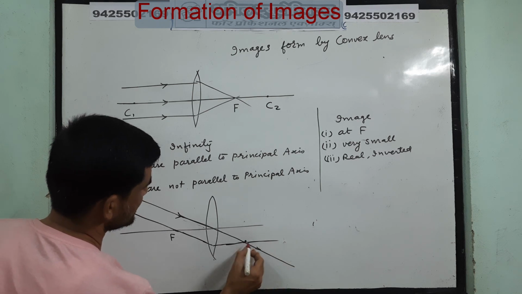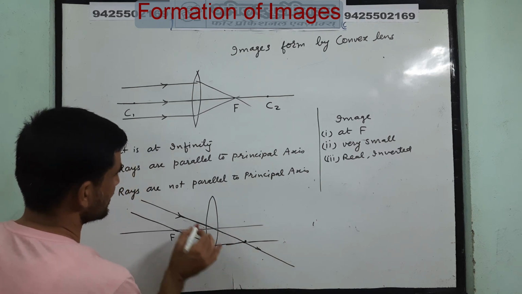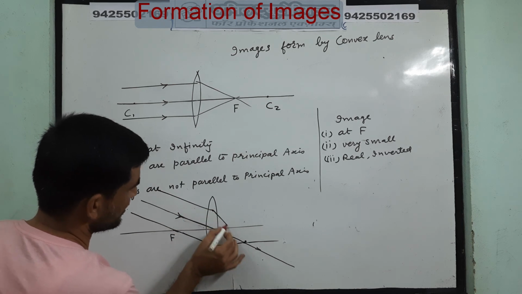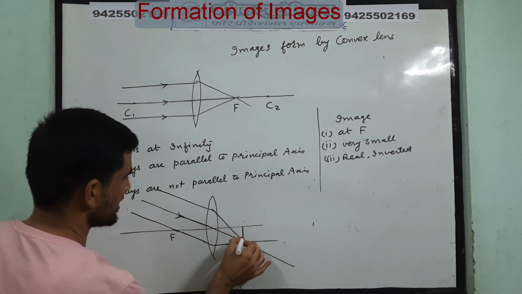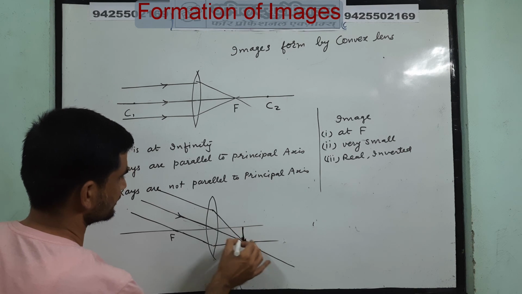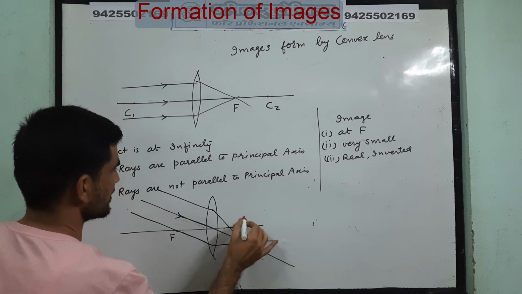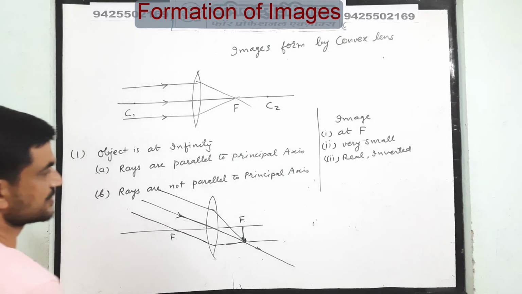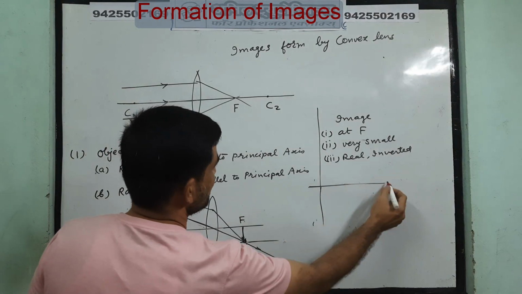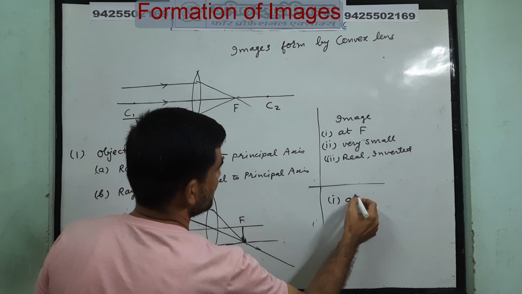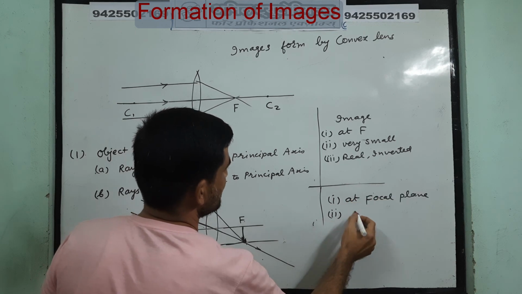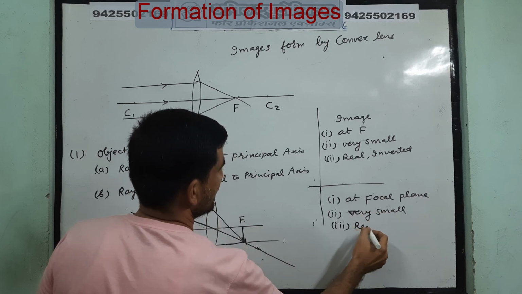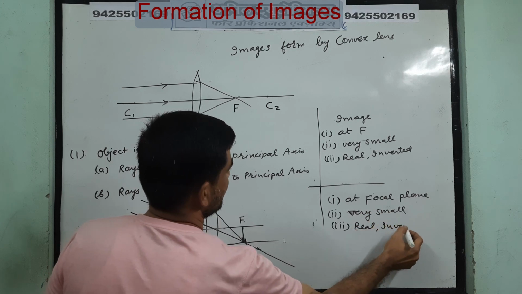Okay, so here these two rays are meeting. Now you can draw several rays and allow all the rays to meet here. So we'll get an image here. This is also at the focal plane. So what are the properties of the image? At the focal plane, small, very small, it is real and inverted. Clear?